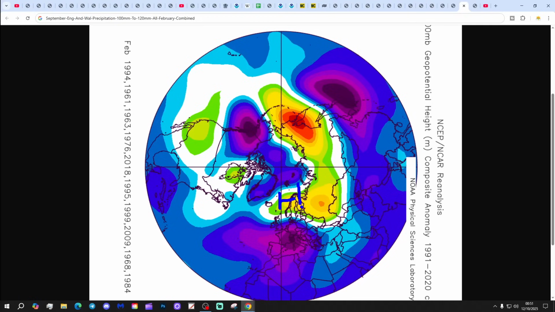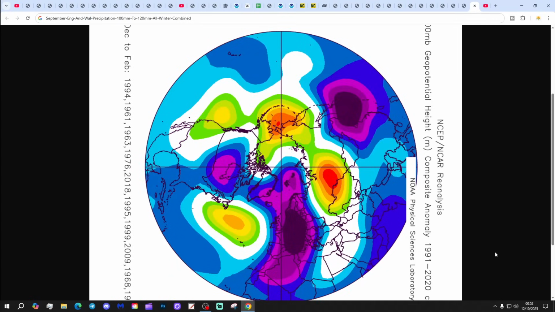High pressure much more focused towards Scandinavia, low pressure down towards Italy, and winds therefore much more from an easterly type direction. So both analog sets suggest that winter potentially gets a bit colder as it goes along, with the latter part of winter maybe the best period for cold conditions.